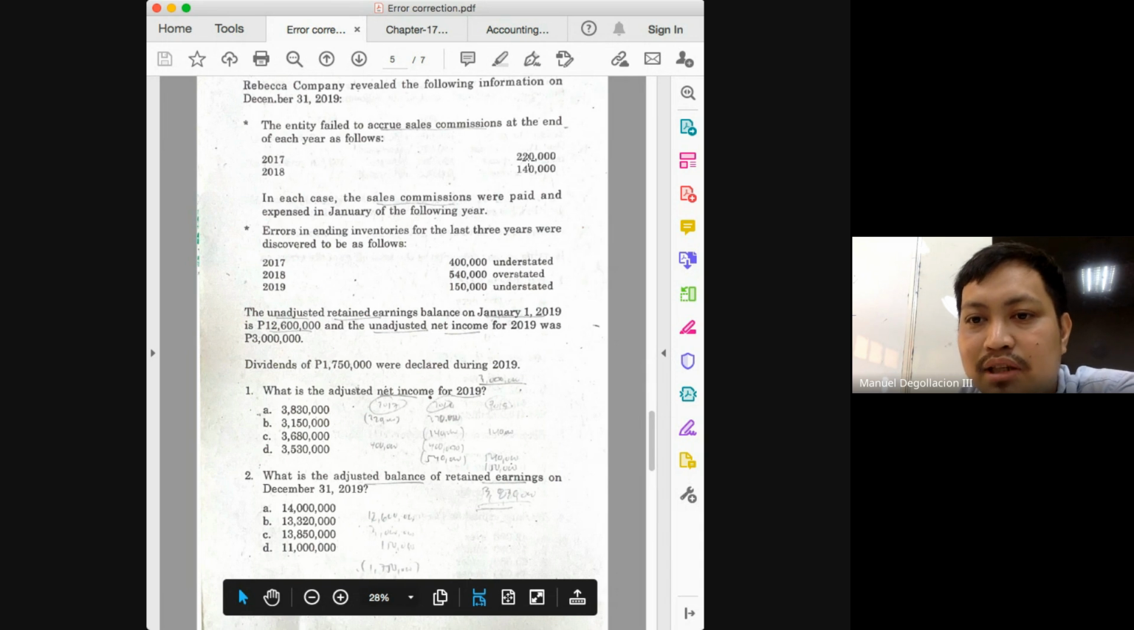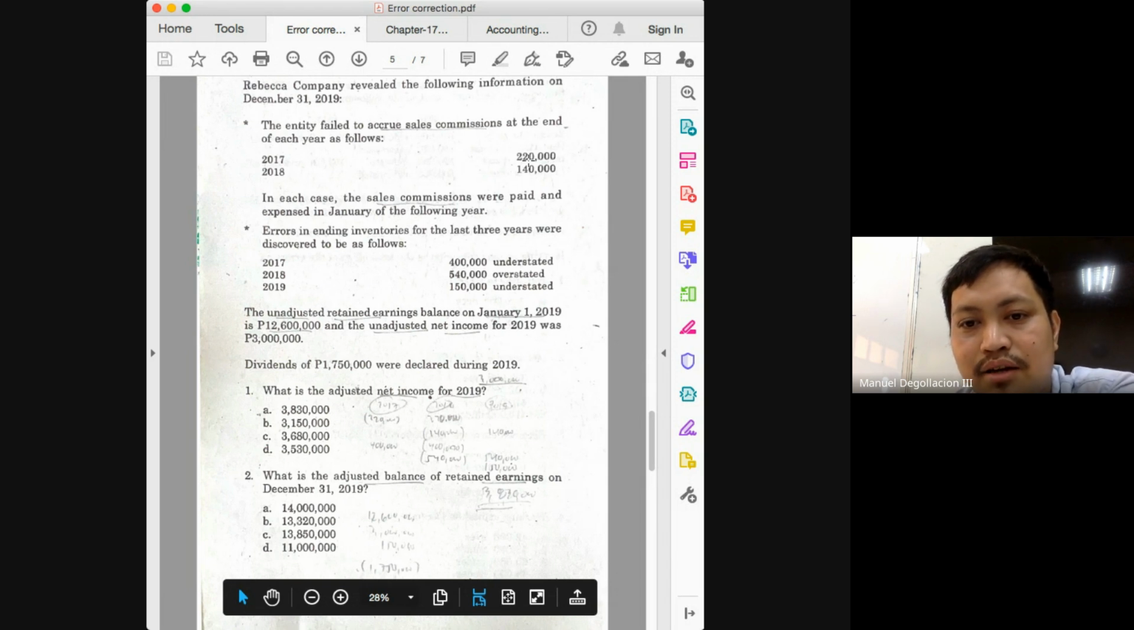For 2018, what did we have so far, class? Understated by 220 and then overstated by 140. But again, we also have an error in our ending inventory of 540. And again, what's the relationship between ending inventory and net income, class? Correct. So if your ending inventory is overstated by 540, what does that mean? Net income must also be overstated by 540.